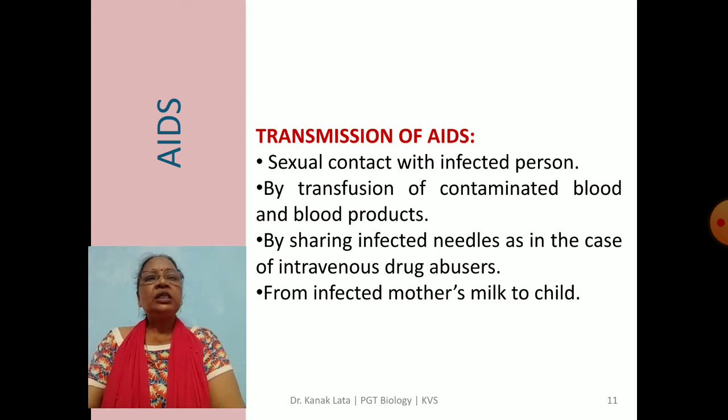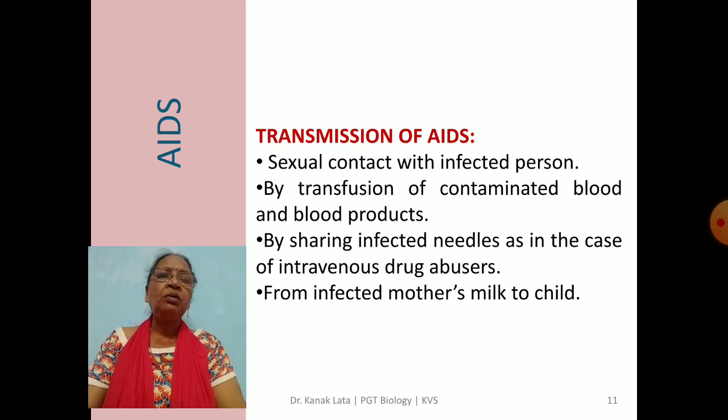Whenever contaminated blood or blood product is transfused into a healthy person, there is a chance of infection. Next is by sharing infected needles, as in the case of intravenous drug abusers.